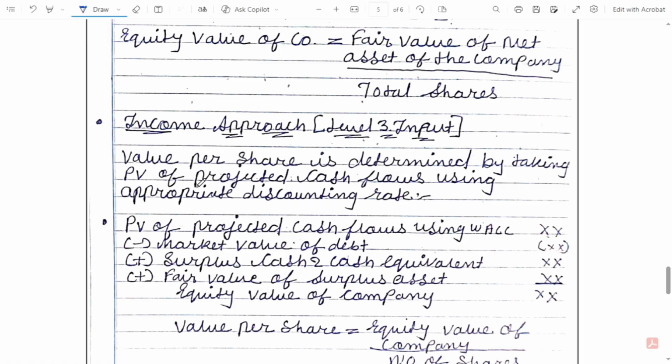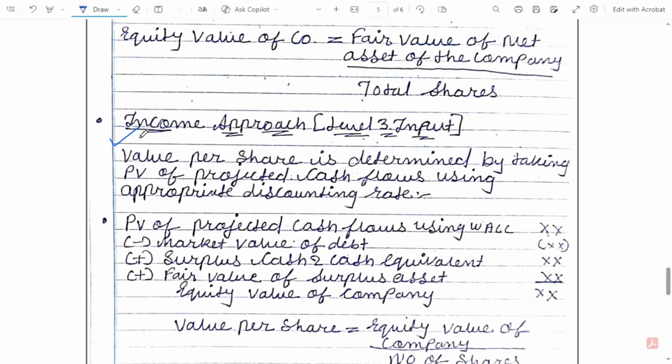Then there is the income approach. This income approach is used for level 3 inputs, because as we discussed in the hierarchy, level 1, level 2, level 3, in level 3 we were estimating and using assumptions to arrive at a market price. So this method will help us calculate the market price on the basis of assumptions.